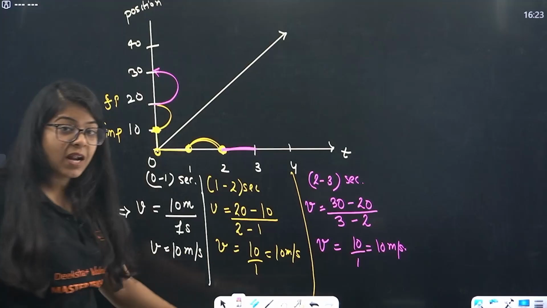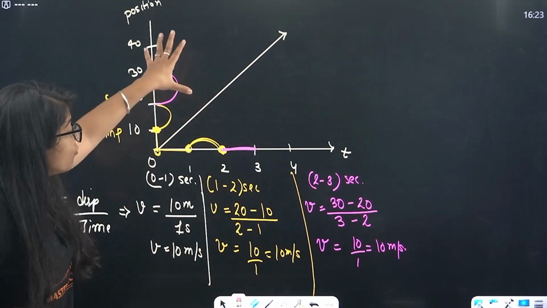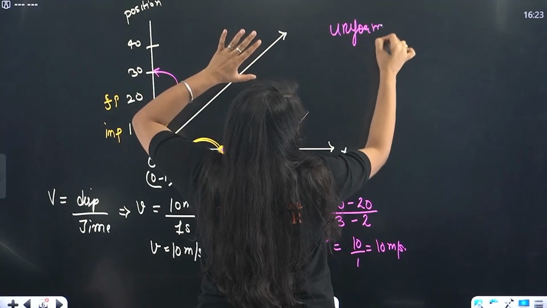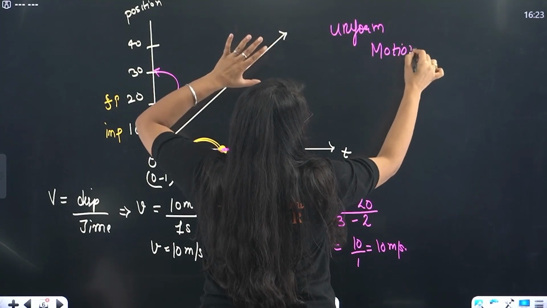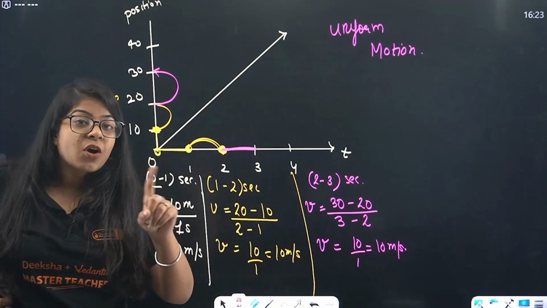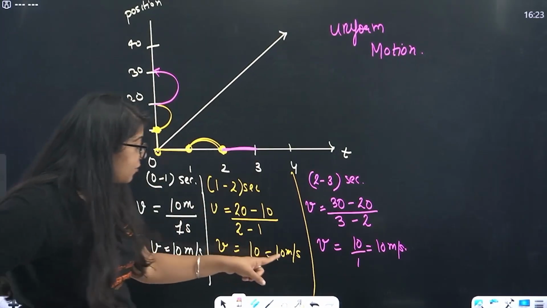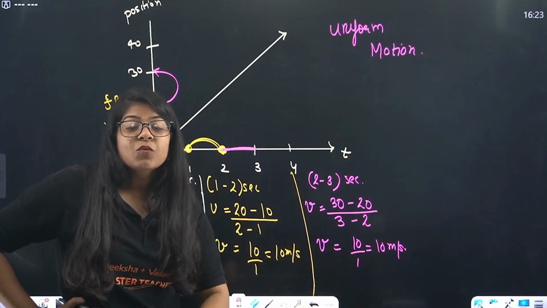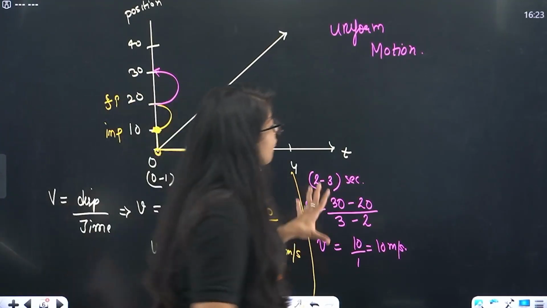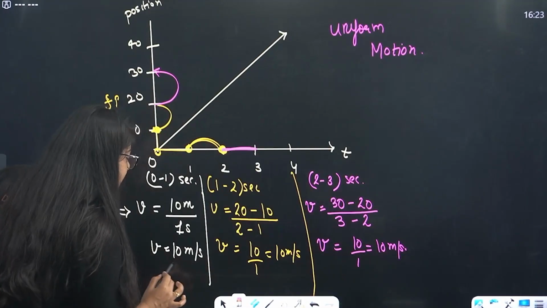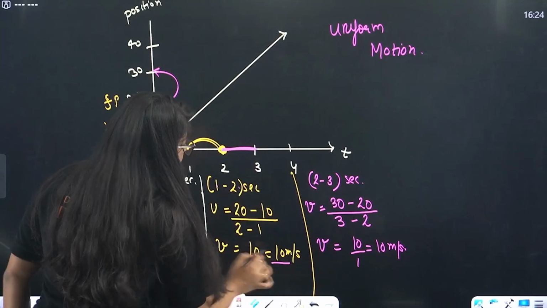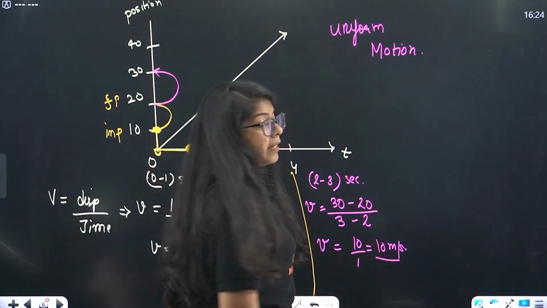That means in uniform motion, this was a uniform motion, right? So for uniform motion, your displacement is changing, your time is changing, but velocity is not changing. 10 meter per second, 10 meter per second, 10 meter per second. So your velocity is not even changing. That means, beta, see, velocity is 10 meter per second for 0 to 1 second, 1 to 2 second, and 2 to 3 second.